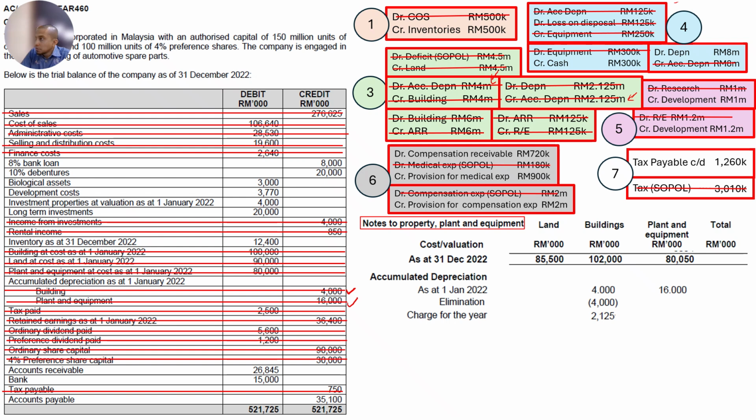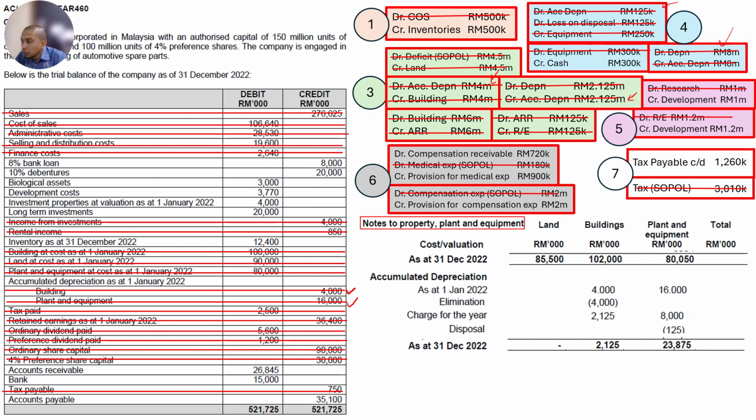Next, do we have other accumulated depreciation? Yes, we have other accumulated depreciation for equipment here. So it is 125,000 for disposal. Do we have any? Yes, we have 6 million here. So charge during the year is 8 million. This one, the debit side, credit side is okay. All right, done.